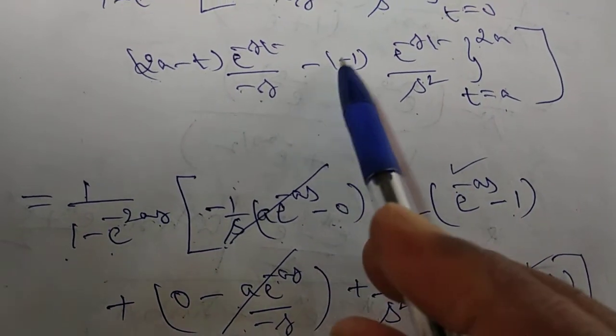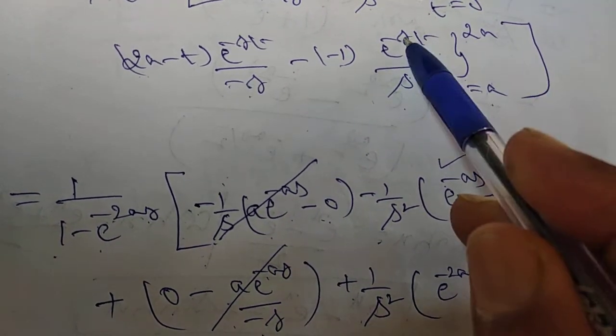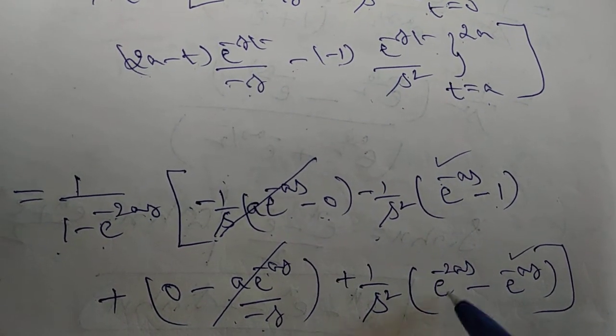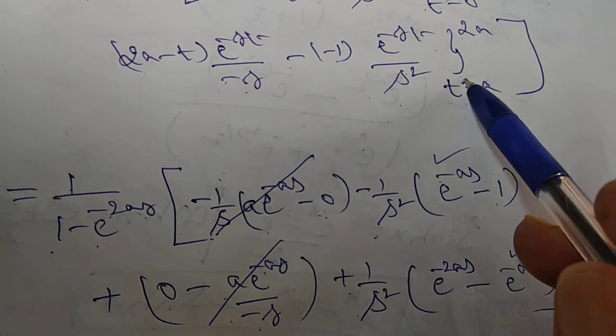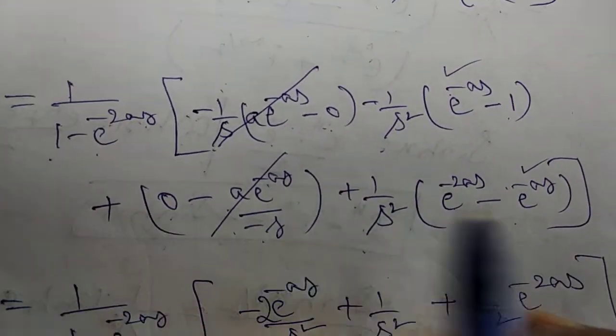So here minus minus plus 1 by s square we take outside, t is equal to 2a. What happens here? e power of minus 2as, minus the lower limit t is equal to a, e power of minus as. So now this one you have to simplify.